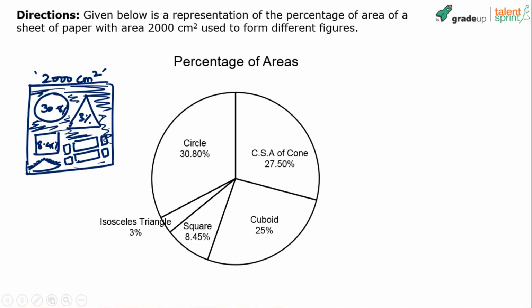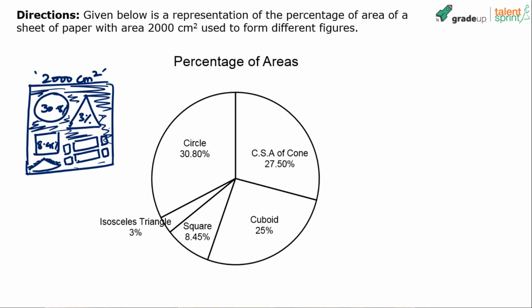See, one important point to be noted is usually when you sum up the percentages in a pie chart, it should add up to 100. But here, if you quickly look at it, it is not adding up to 100, right? 30.8, 27.5 and 25. That is roughly about 82, let's say. 82 and 8 is like 90 and 93. So somewhere around 7% of the area is missing. What is that 7% approximately? That is unused area, wasted paper. You getting me? The full paper has not been used in making shapes. Some paper has got wasted.